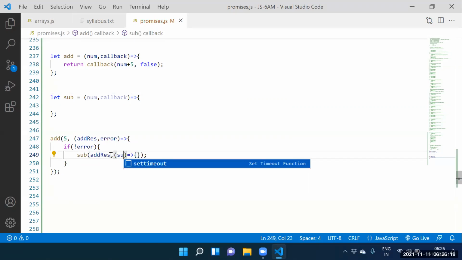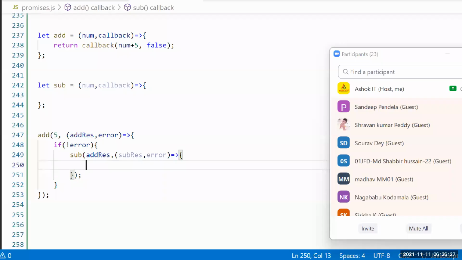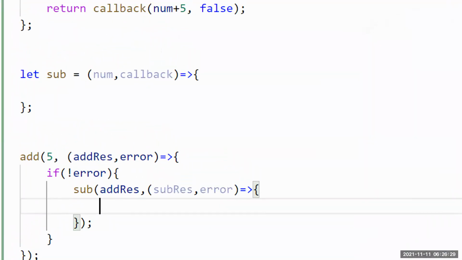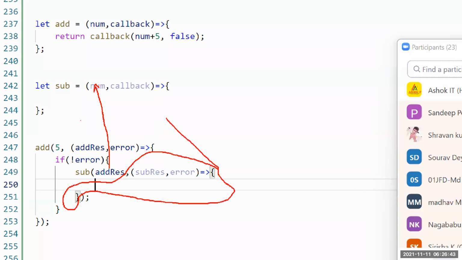Guys, for the callback function, two parameters: subtraction result, comma, error. Guys, anyone catching the flow? What is add result? 10. This 10 stored into where? Num. Guys, what is the second argument? Function. Callback function. This function is stored into where?